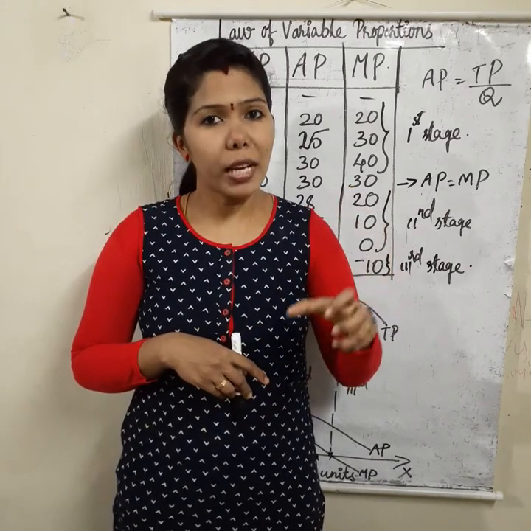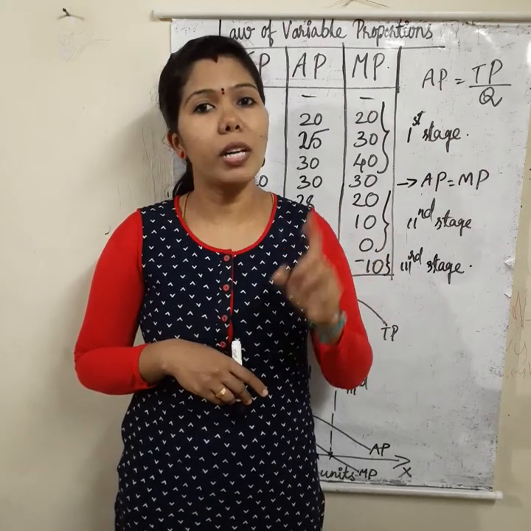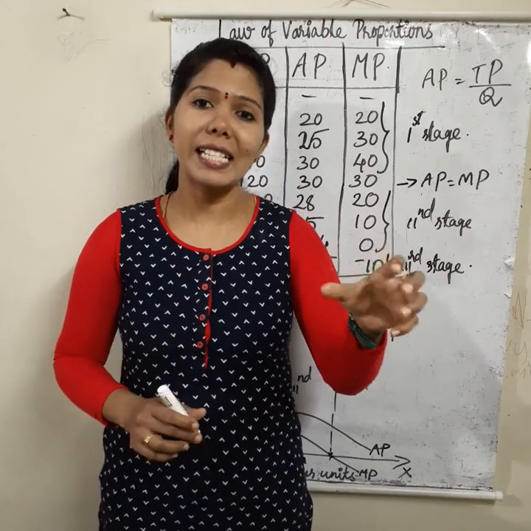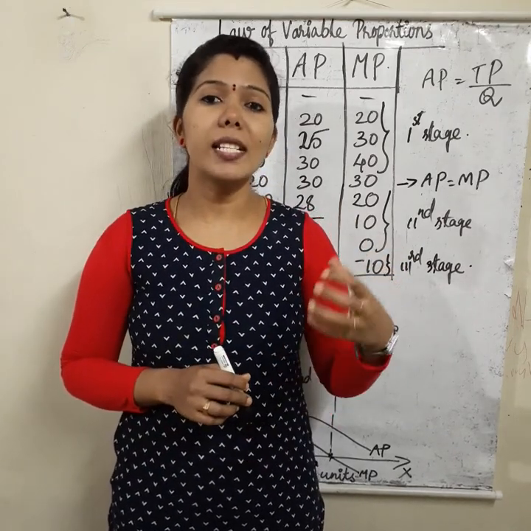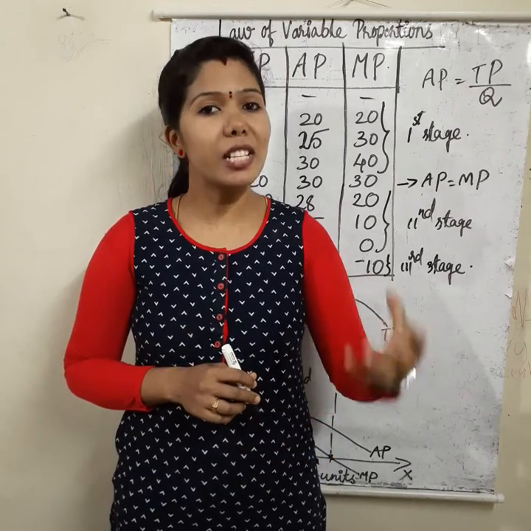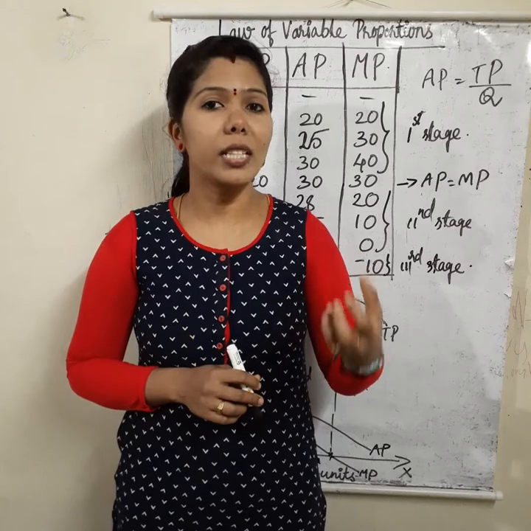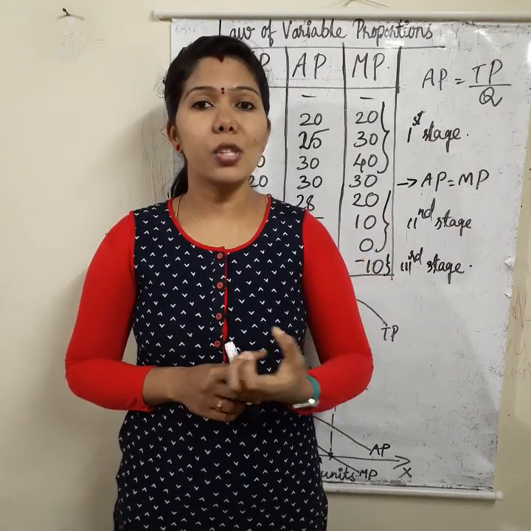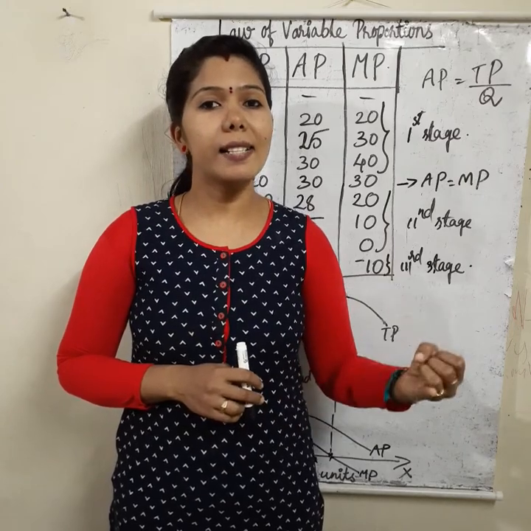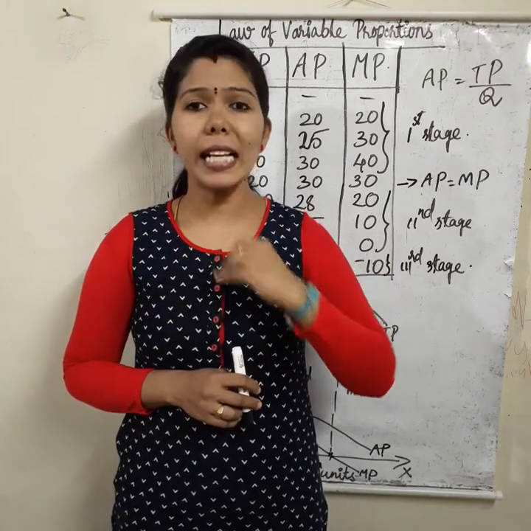So the law of variable proportions relates to the short-run production function. In the short run, only one variable factor will be there, that is labor. The producer tries to maximize the level of output with changes in the level of labor units only, keeping all other factors constant. He cannot change all other factors in the short run. That's why he has to pass through three stages: increasing, decreasing and negative.